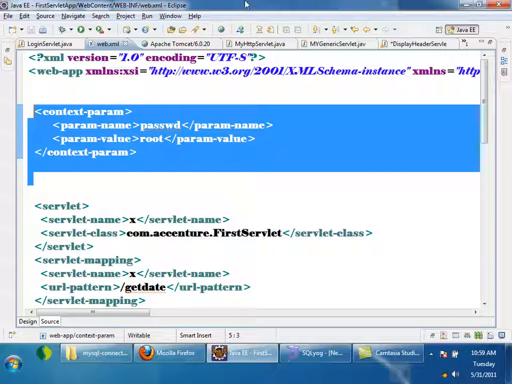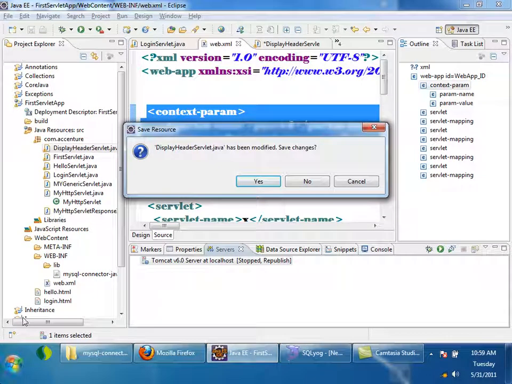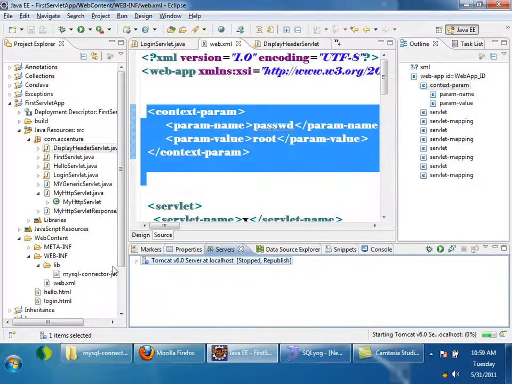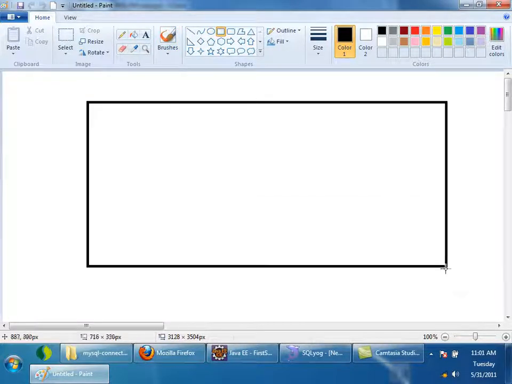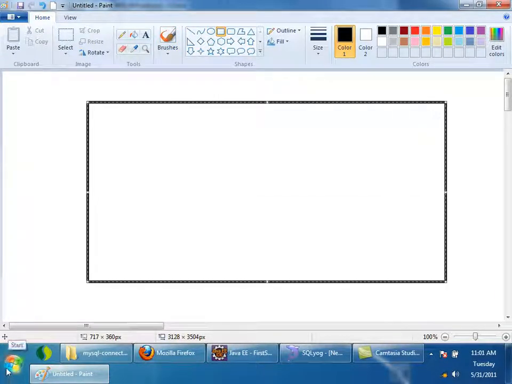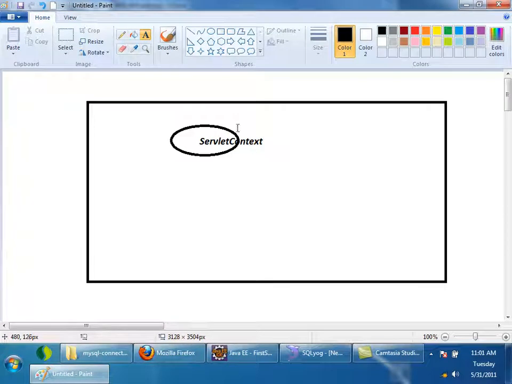Let's assume that I am starting my application. Once I start my Tomcat, when the application is starting up, let's assume that this is the JVM for Tomcat, heap memory. When the application is starting up, servlet context object is created first. This is servlet context.